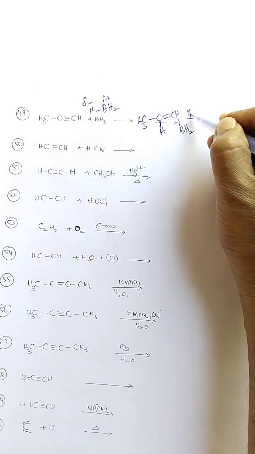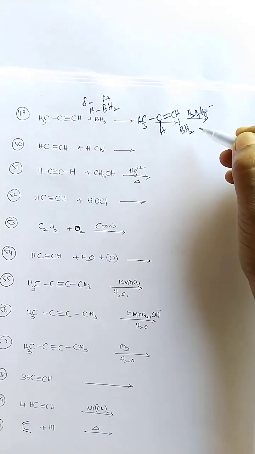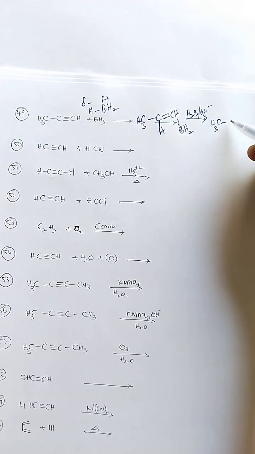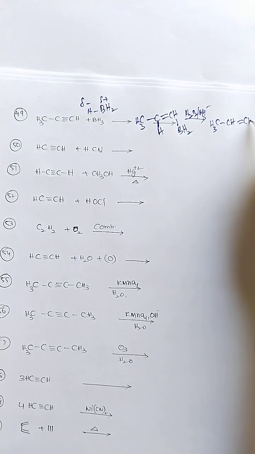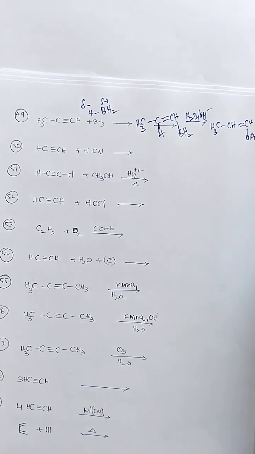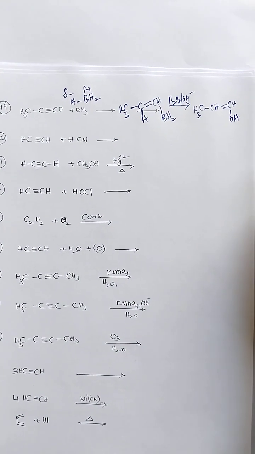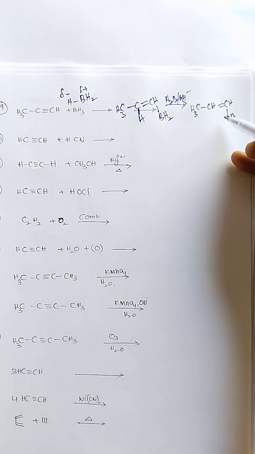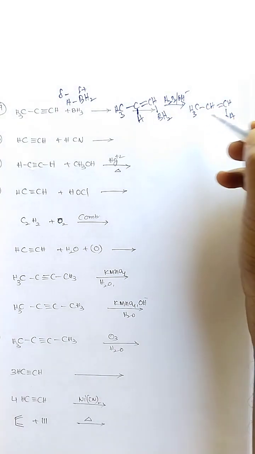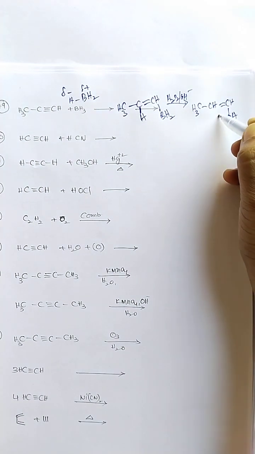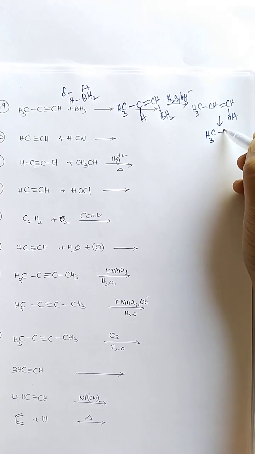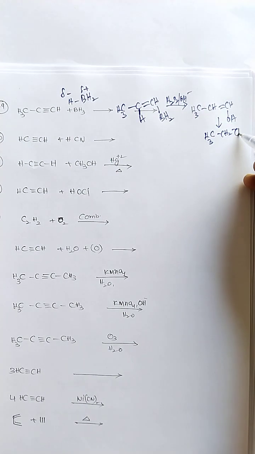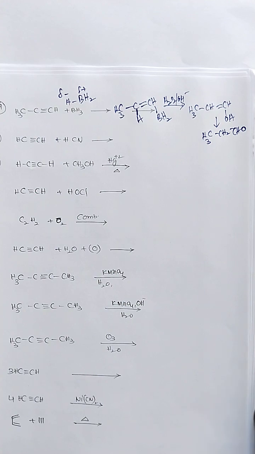If you treat it with oxidative hydrolysis, OH is attached in place of BH2, therefore an enol is formed. Further it will undergo tautomerization to give propanal, with CHO carbonyl functionality.